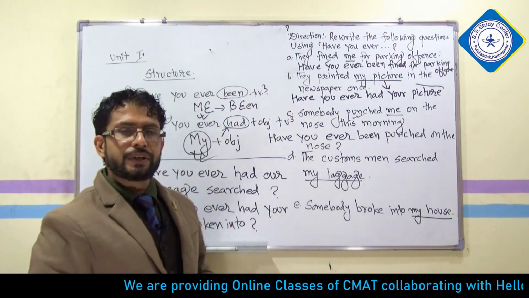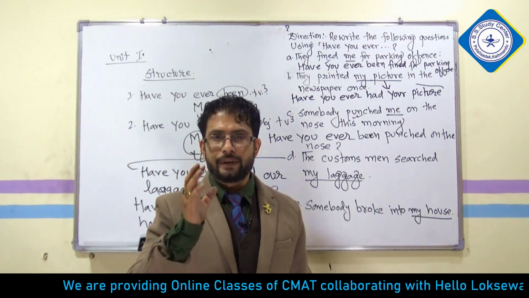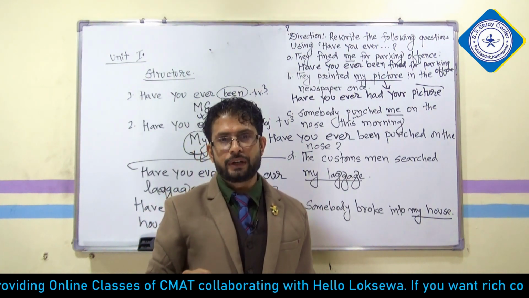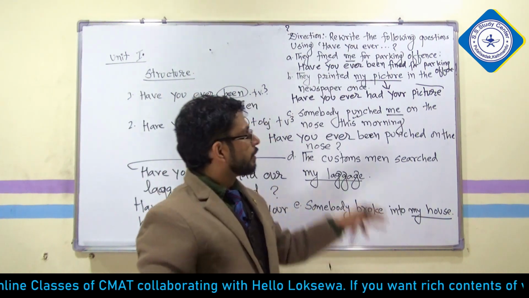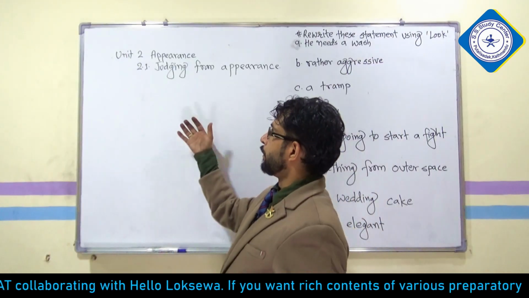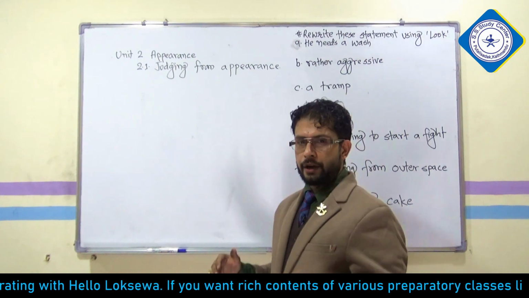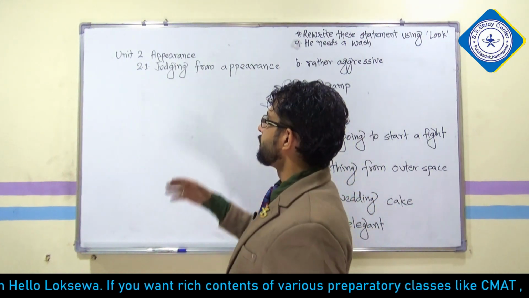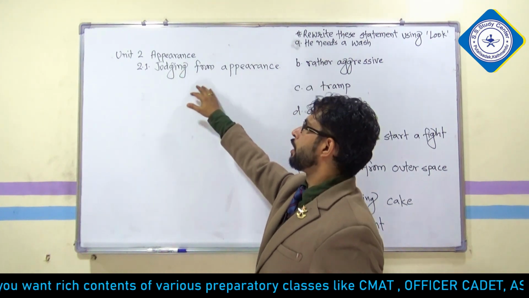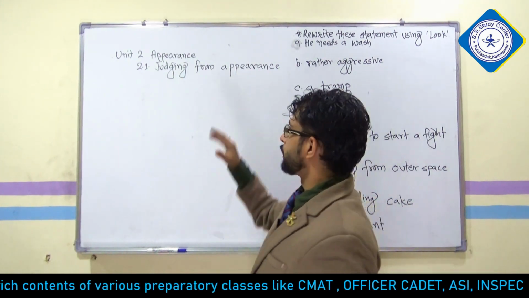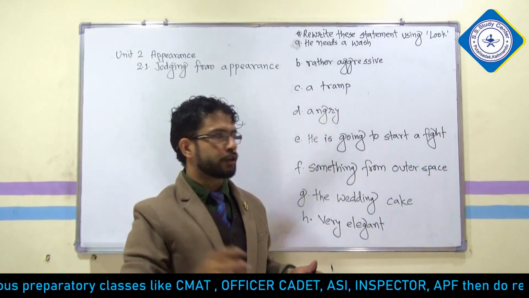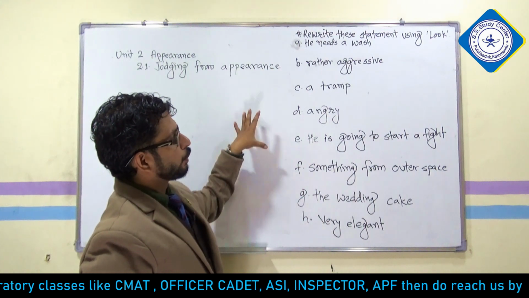This is very easy, but let me tell you, it is very important also. For 5 marks, you are going to apply this structure. Is it clear? Now I will write some questions of Unit 2. Don't go anywhere. Now see over here, Unit 2. Unit 2 deals with appearance, and in 2.1 there is a topic named judging from appearance.